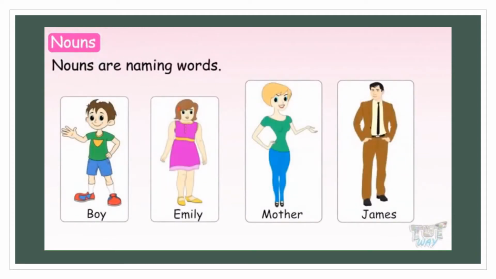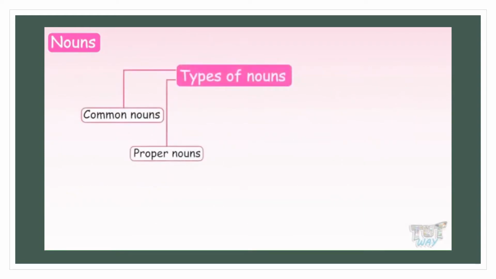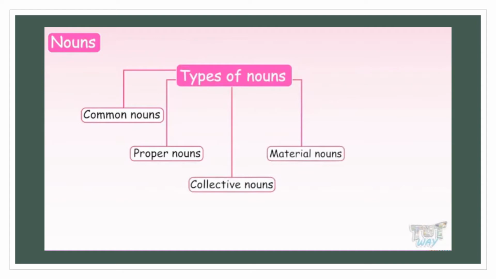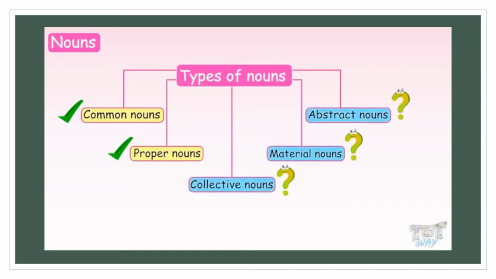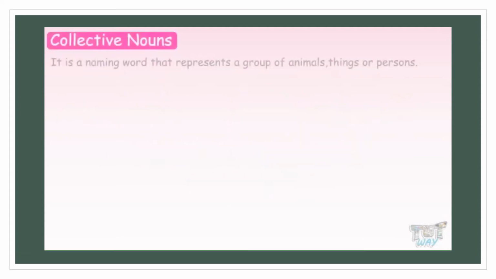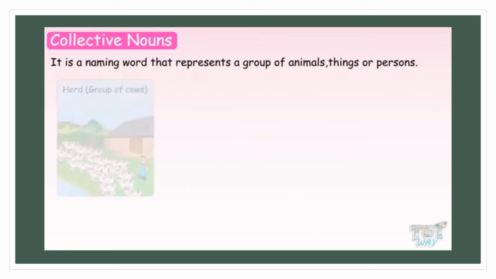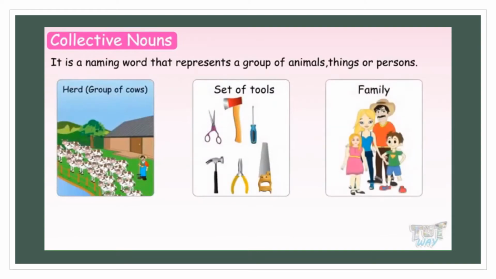We learned that nouns are the naming words, and nouns can be of many types. Common nouns, proper nouns, collective nouns, material nouns, and abstract nouns. We have already learned about common and proper nouns in the previous section. Now we will learn about the other three types of nouns in this section. Let's start with collective nouns. Collective noun is a naming word that represents a group of animals, things, or persons.